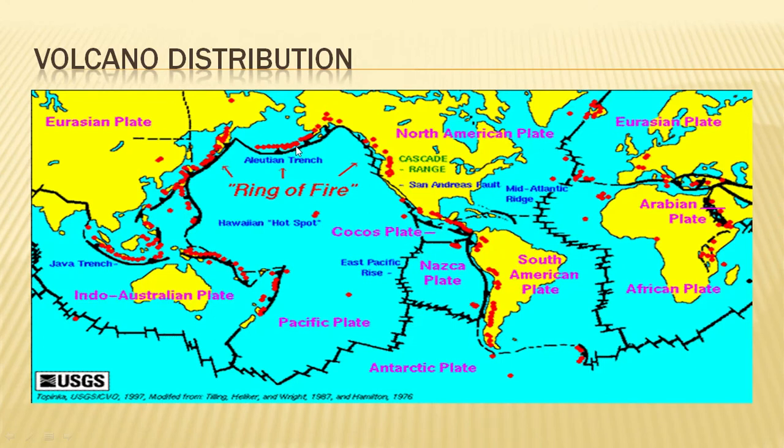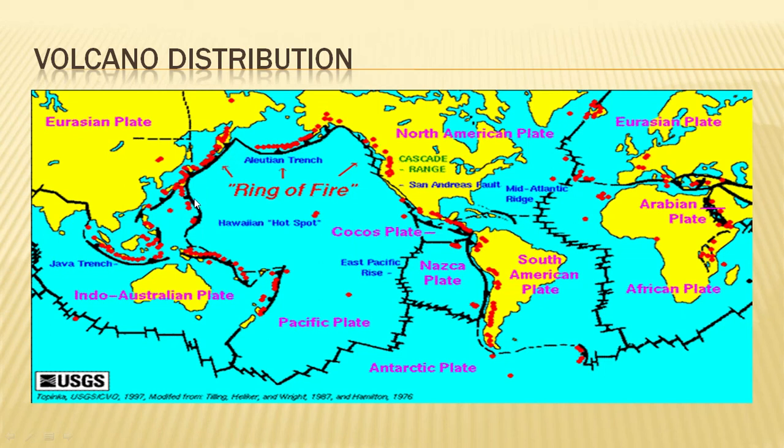You can see this is the ring of fire. What happens here? You can see the boundaries are there. This is one plate, and this is another plate. Like this, so many plates are there which are moving on the asthenosphere. This is one big plate, and this is another big plate. You can see the plate direction here. These plates are moving toward this side, and these plates are stable. These plates are going beneath this one, and because of this they are creating friction and increasing the temperature, and due to that rocks have melted, and these are erupting as a volcano.